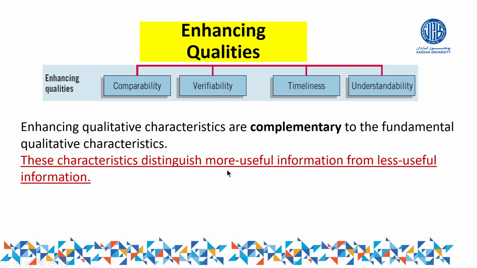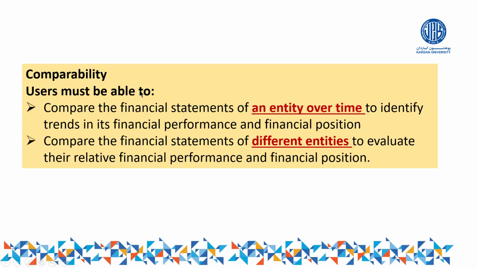These characteristics distinguish more useful information from less useful information. As I said before, the enhancing quality of accounting information acts as a complementary, and it distinguishes between more useful and less useful information. It doesn't mean not useful information. It determines which information is much more useful, which is less useful, which should be provided first, and which should be provided second. So this is under the enhancing quality. Now let us look at each one of them one by one.